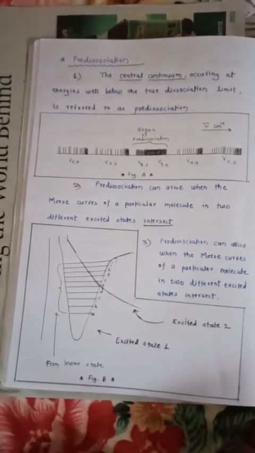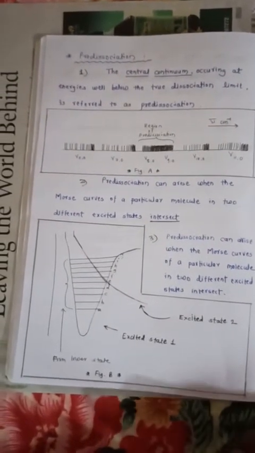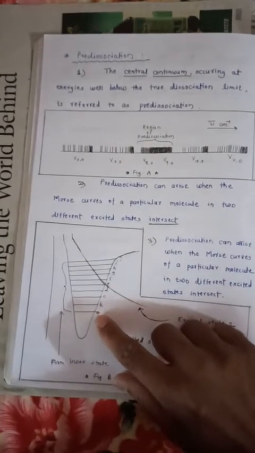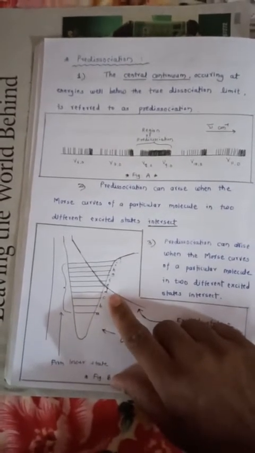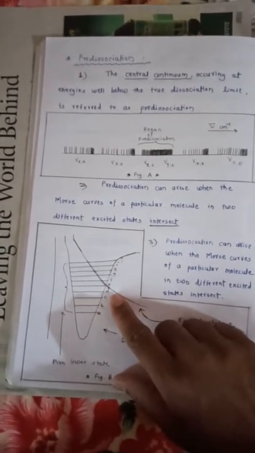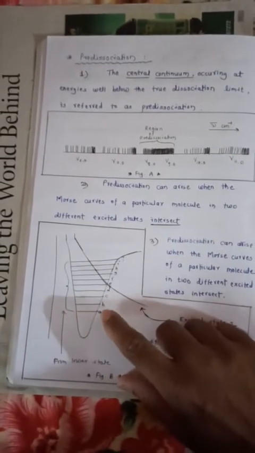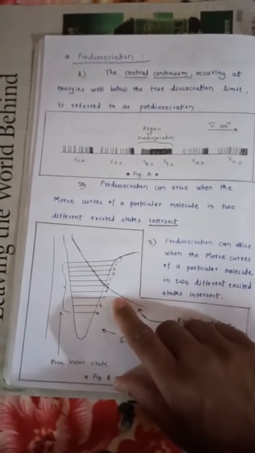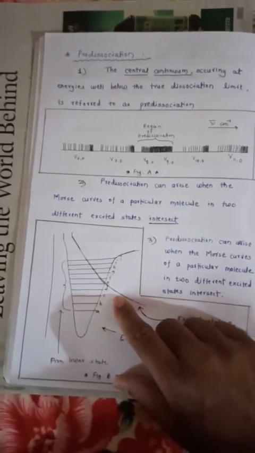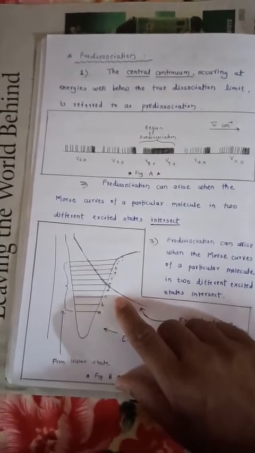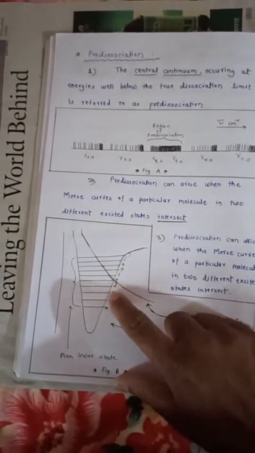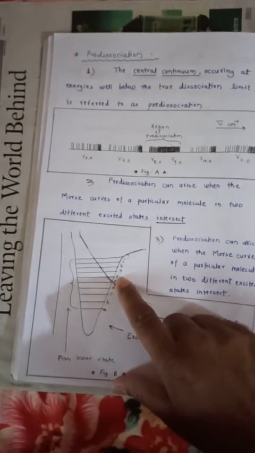Now if a transition takes place into the levels A, B or C, so here I have written A, B, C, we get a normal vibrational electronic spectrum complete with the rotational fine structure. Okay, now if the transition is to the levels D, E or F, here is D, E and F.